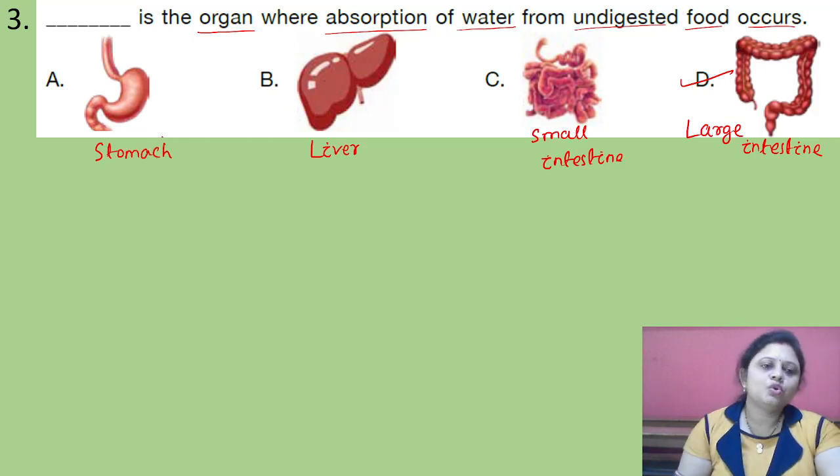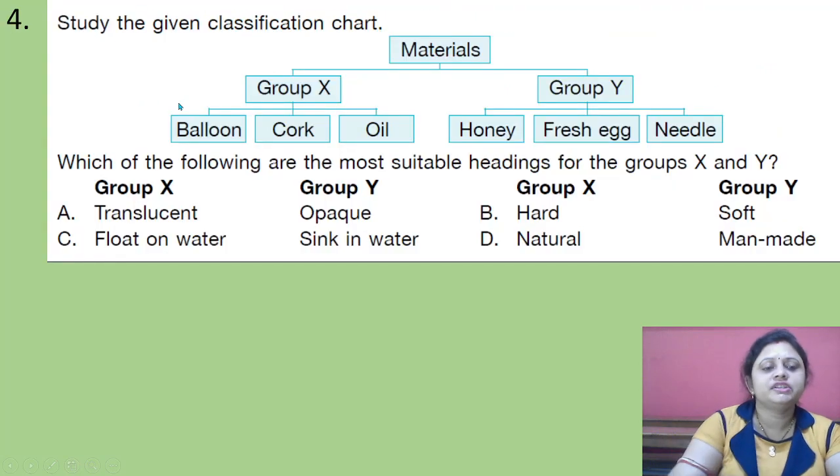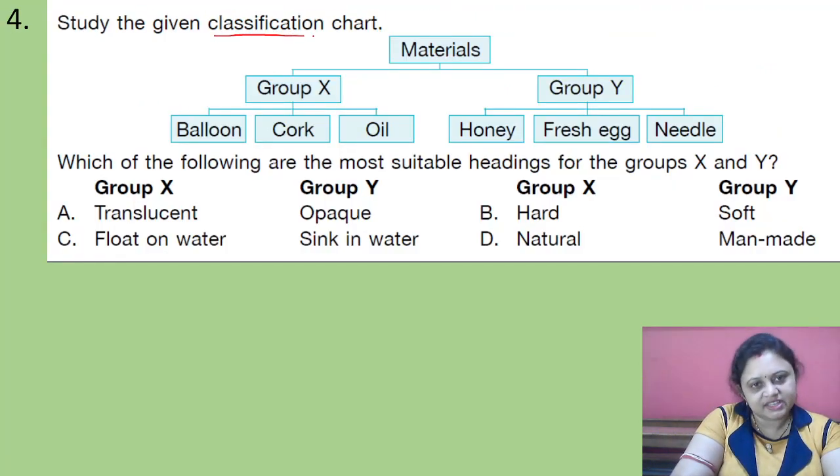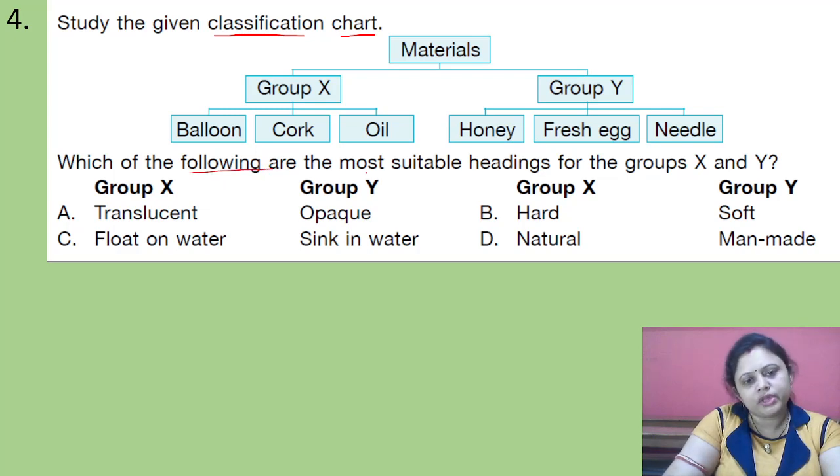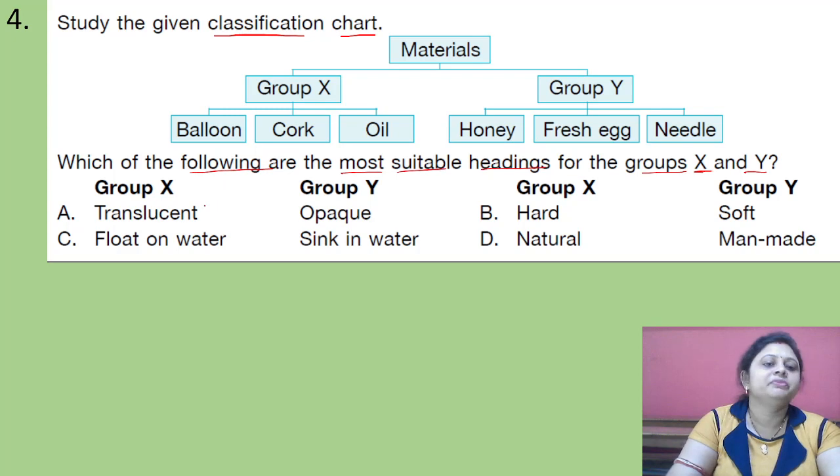Coming to the next question: study the given classification chart. Materials: Group X, balloon, cork, oil. Group Y, honey, fresh egg, needle. Which of the following are the most suitable headings for group X and Y?